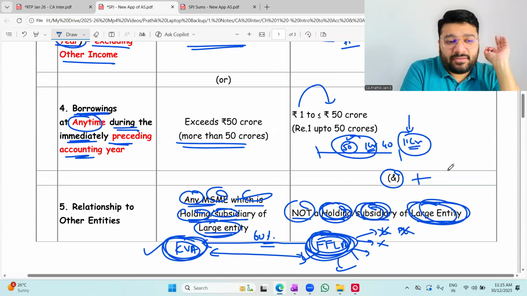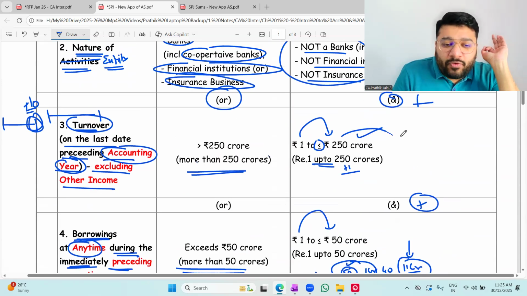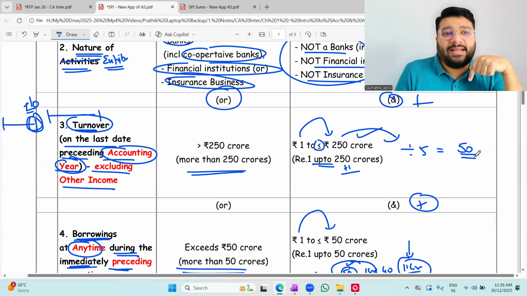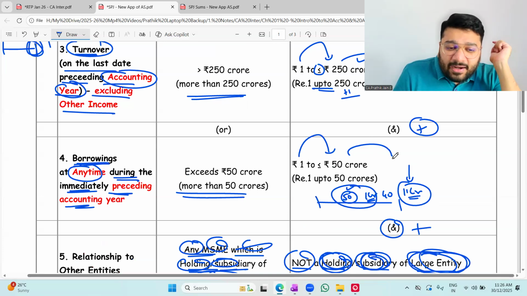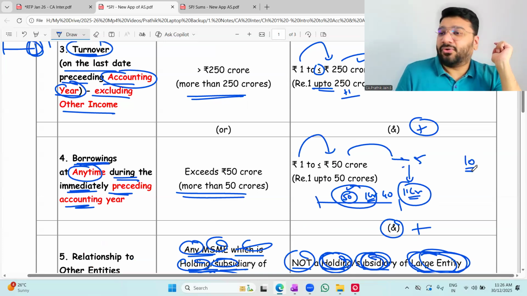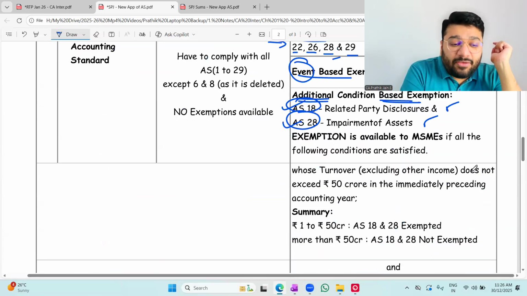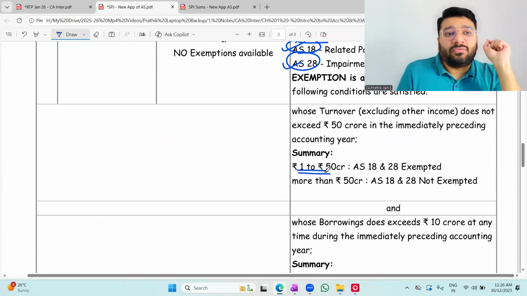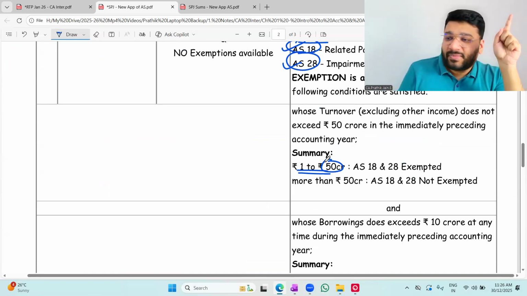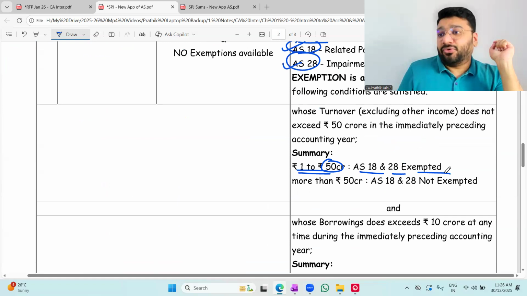Only the limit is being changed. You know how they change the limit? 250 divided by 5, how much is it? 50. So for this condition, what is my turnover limit? 50 crores. 50 divided by 5 is 10 crore. If your turnover is from 1 crore to 50 crore, which is one-fifth of 250 crore, AS 18 and 28 are exempted for you.